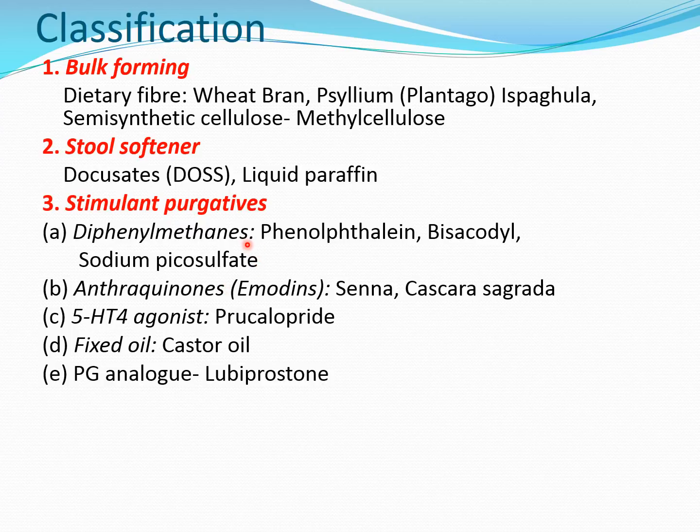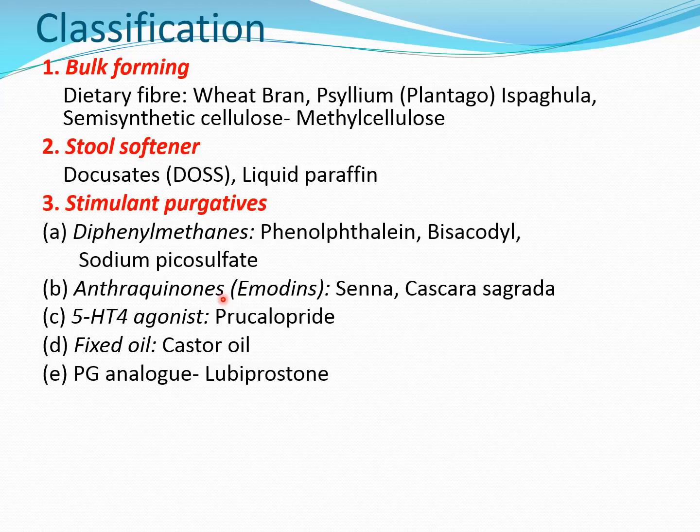The first one is diphenylmethanes. That includes phenolphthalein. Yes, this you may have learned in chemistry, which turns the substance pink if it is alkaline in nature, like a litmus paper. Phenolphthalein, bisacodyl, and sodium picosulfate. Out of which bisacodyl and sodium picosulfate are more frequently preferred.